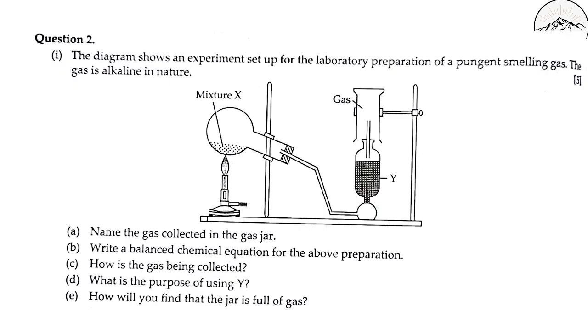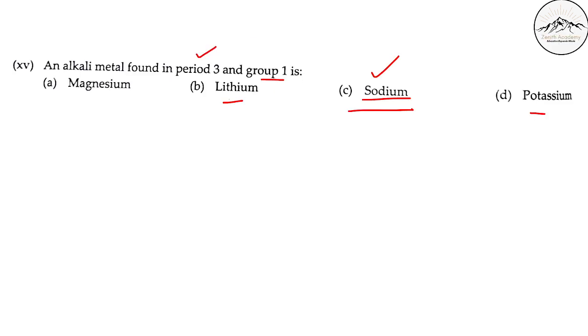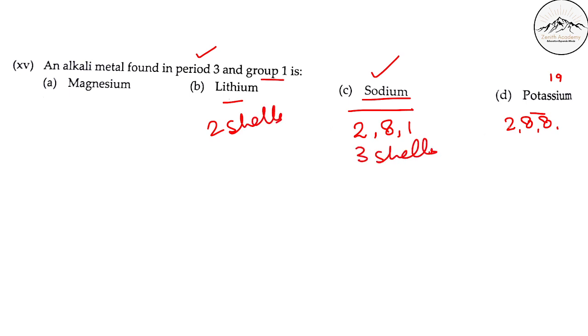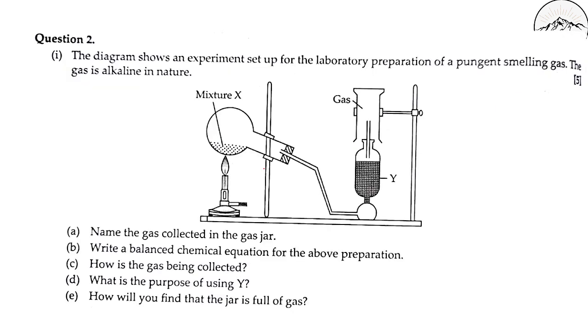Now, how will you identify? In period 3, there has to be 3 shells. So sodium is 2, 8, 1. This is 2, 8, 8. Oh, this is potassium, 19. Lithium is only 2 shells. So this is 3 shells. This will be 2, 8, 8, 1, so this will be 4 shells. So this is not there. This is 2 shells. This is not in group 1 at all. So sodium is the correct answer. This is how you have to decide.